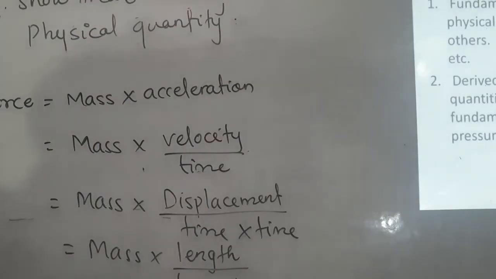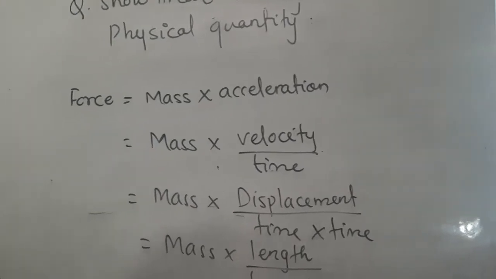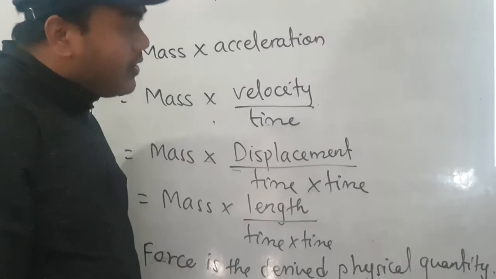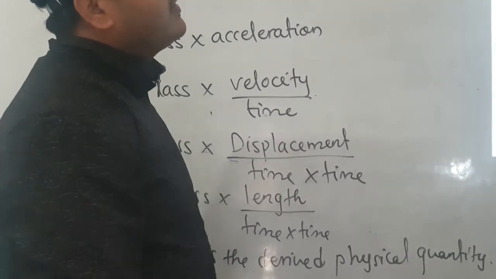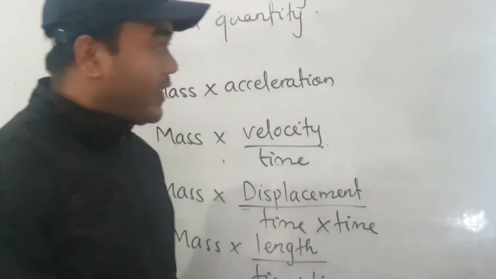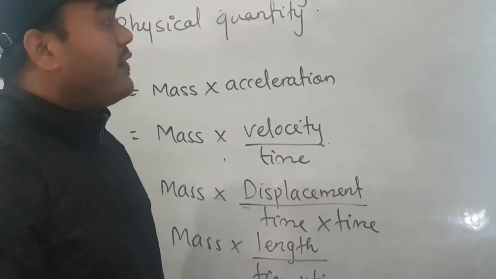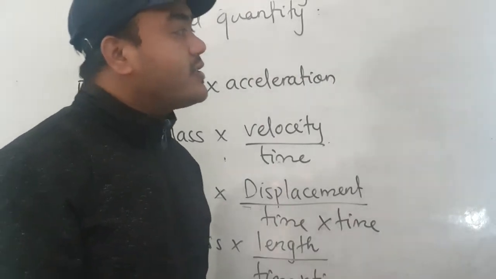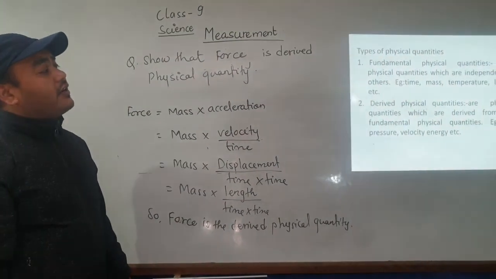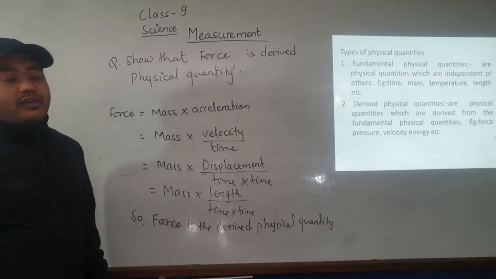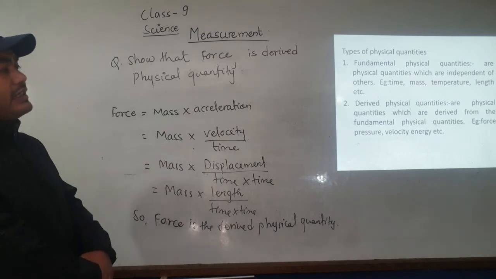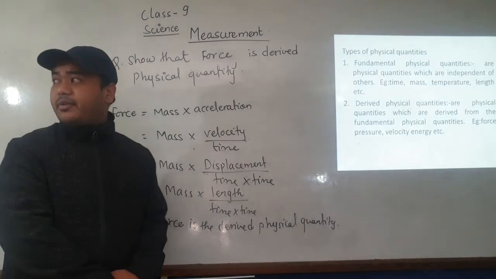And the next thing that we have to remember in terms of exams is that sometimes we are asked to differentiate between fundamental physical quantity and derived physical quantity in 2 points, and while differentiating you can write the definitions and other properties of the fundamental and derived physical quantities. Like that way we can express these derived physical quantities in terms of fundamental quantities.